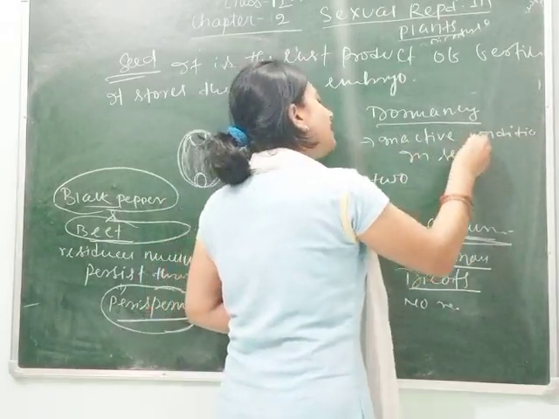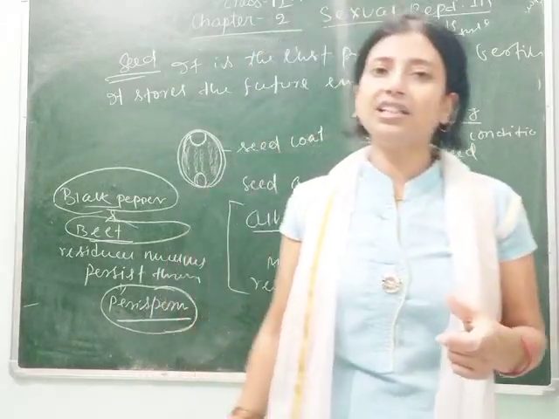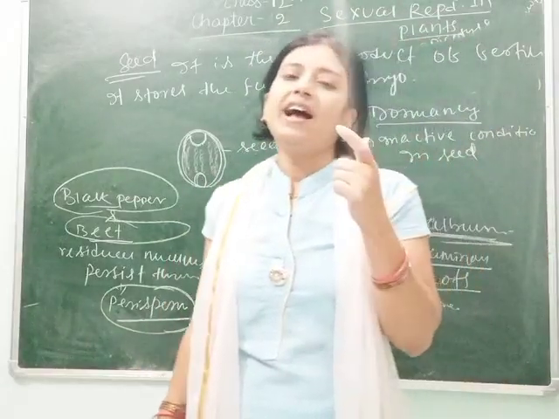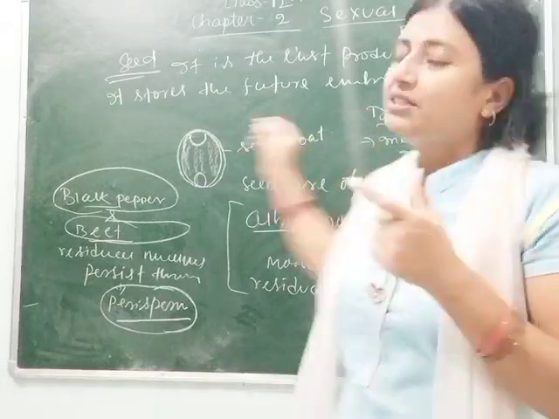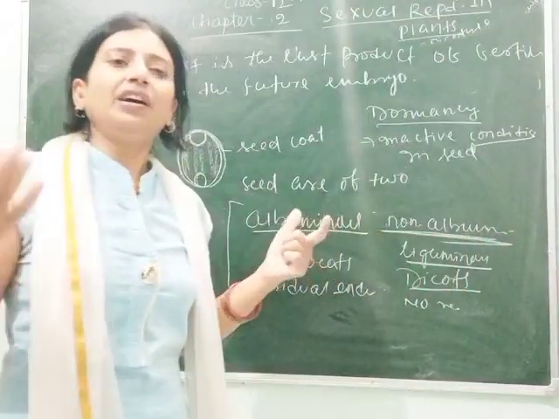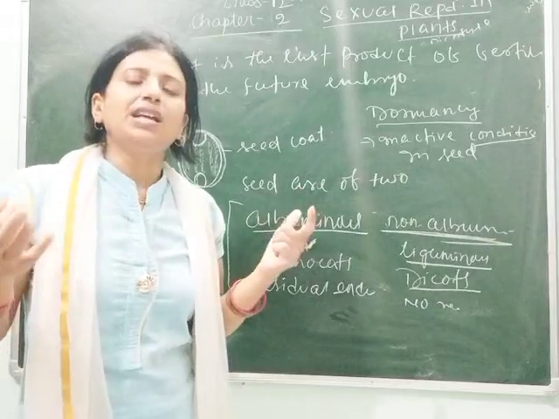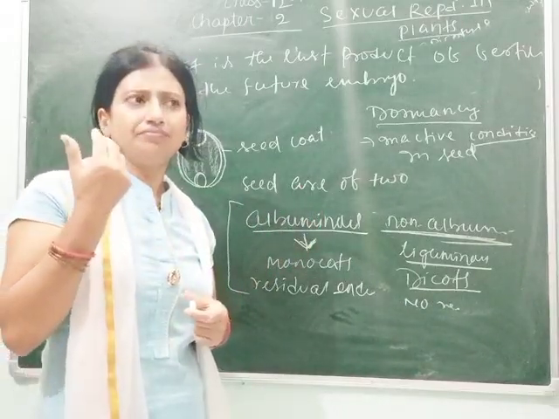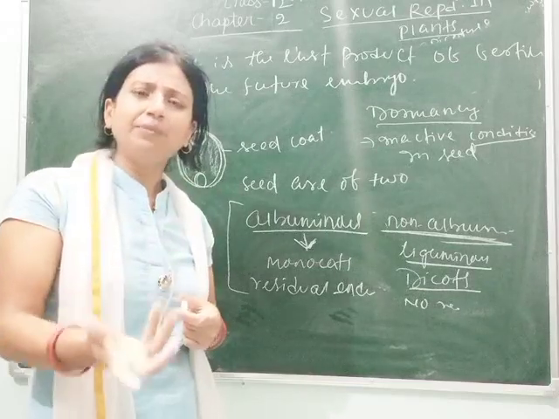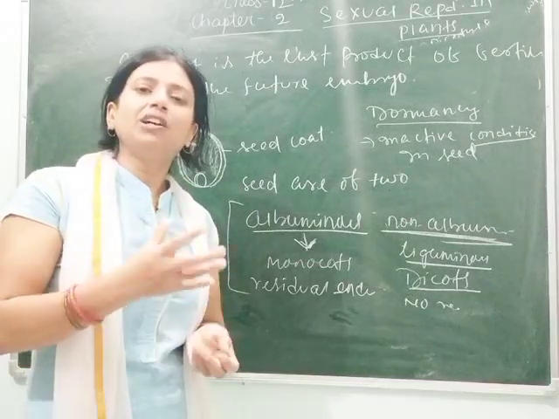Inactive means that no metabolic activity occurs in the seed. Different seeds have different dormancy time periods, meaning they go through an inactive period for a long time. As you know, your mother keeps gram and pulses, like chole and rajma, in containers for a long time.